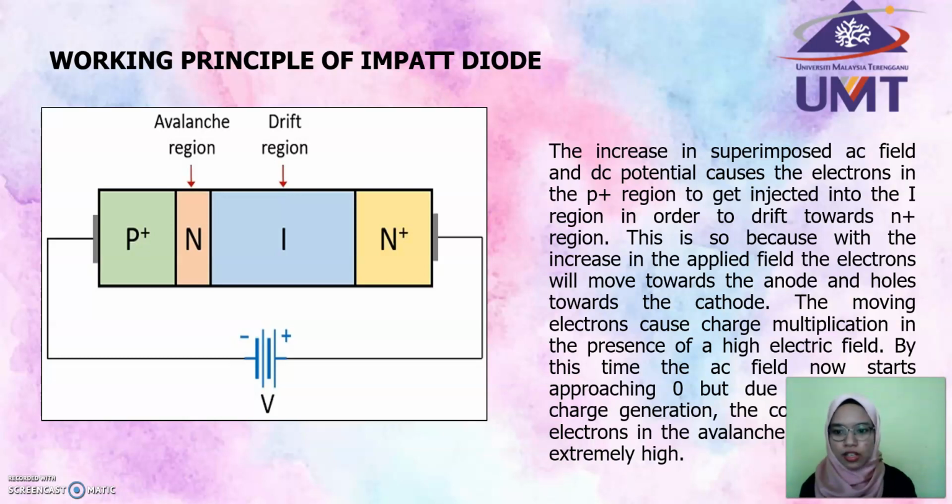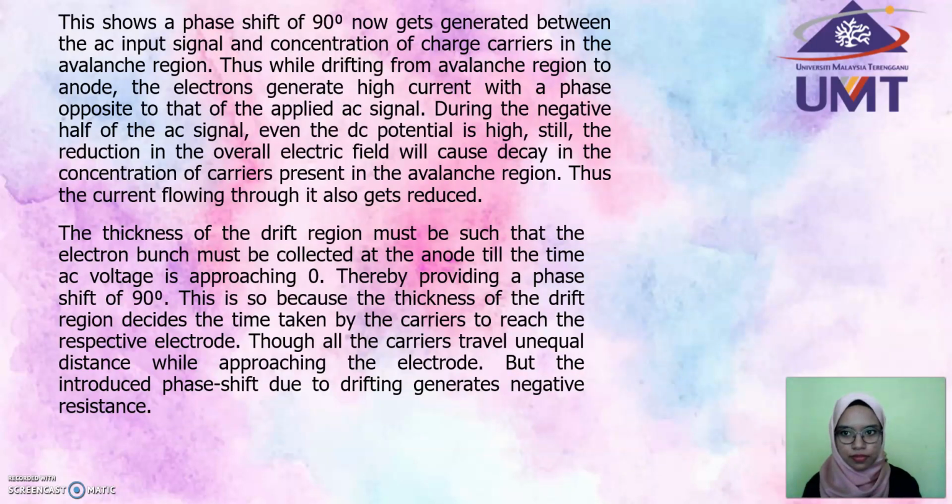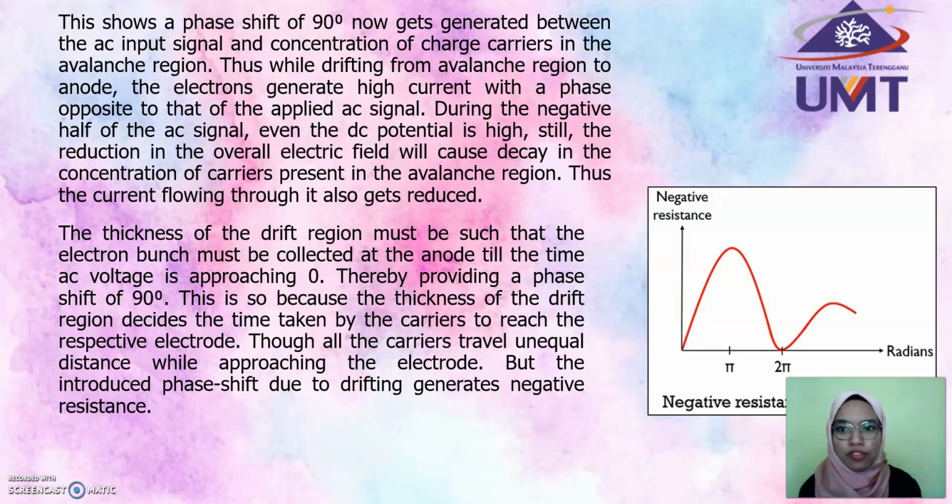So, I think you can imagine how the electron moves around based on this picture. This shows a phase shift of 90 degrees now gets generated between the AC input signal and concentration of charge carriers in the avalanche region.